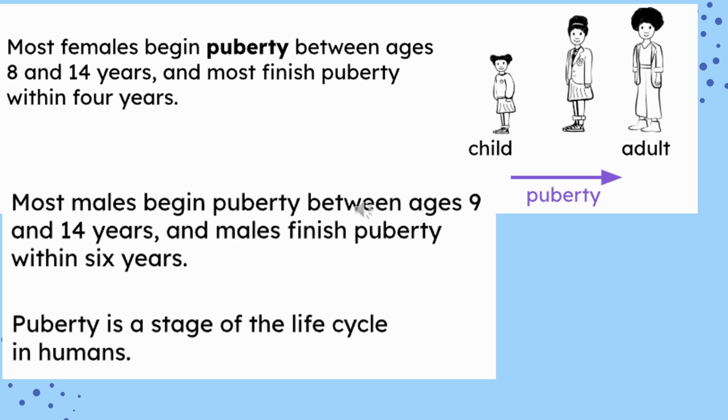Most females begin puberty between the age of 8 to 14, and most of them finish puberty within 4 years. Whereas most males begin puberty between 9 and 14, and it finishes within 6 years. So puberty is a stage of life cycle in humans.